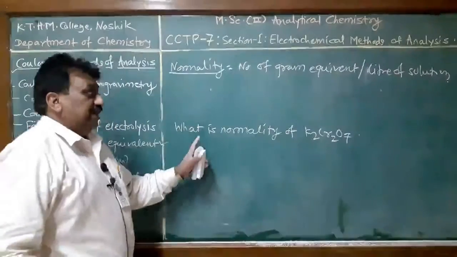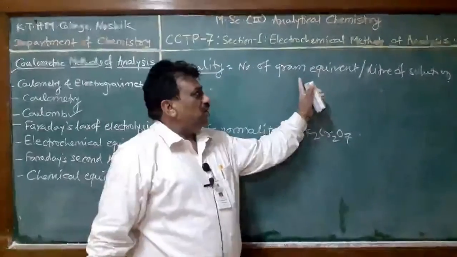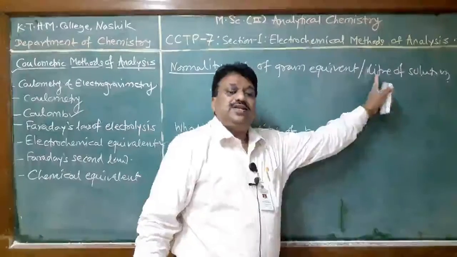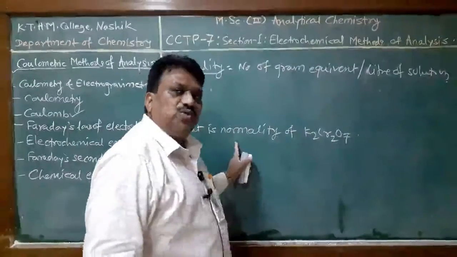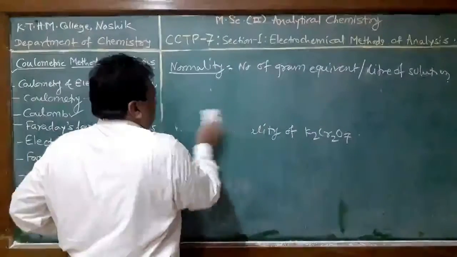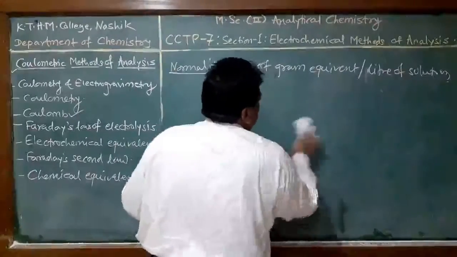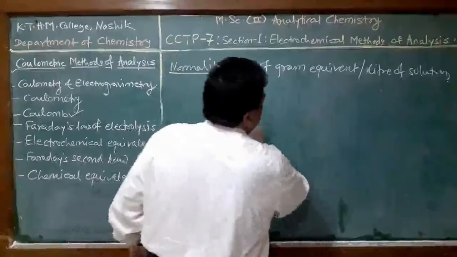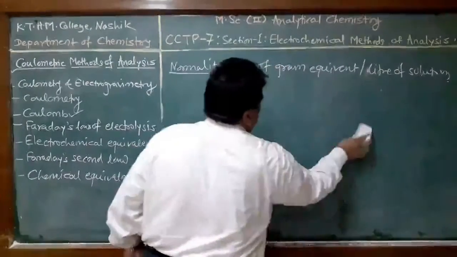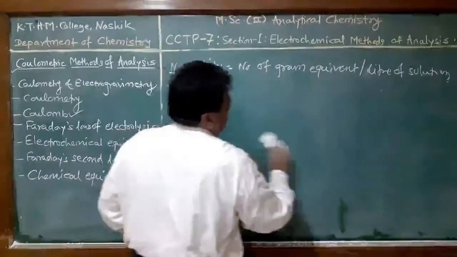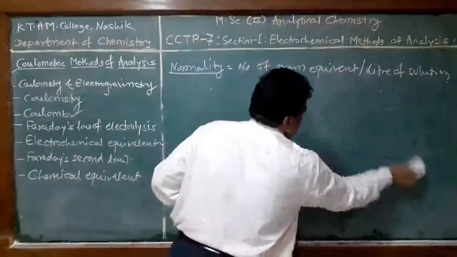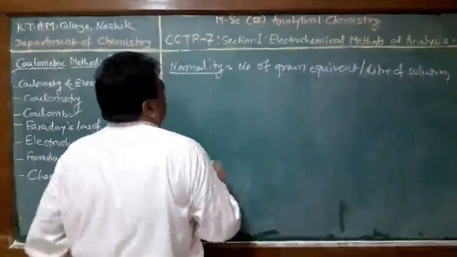Therefore, we have to find out the number of gram equivalents of potassium dichromate present in a liter of solution, that is the normality of potassium dichromate. Here in the problem, 20 ml of potassium dichromate is reduced by iron second, generated using a current of 200 milliampere flowing for 25 minutes.